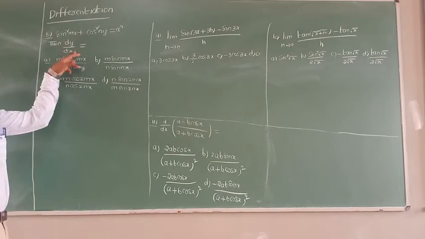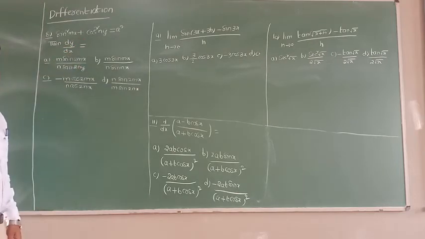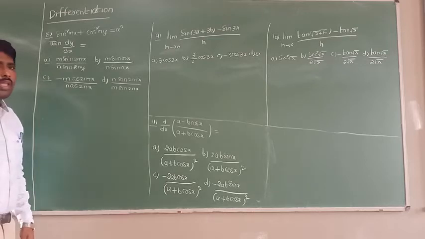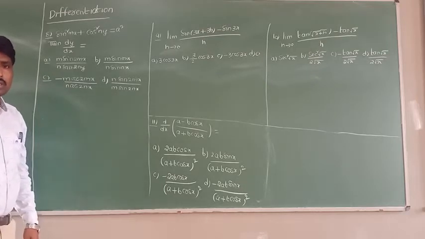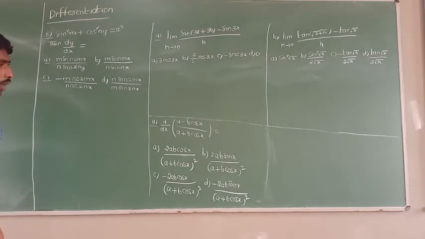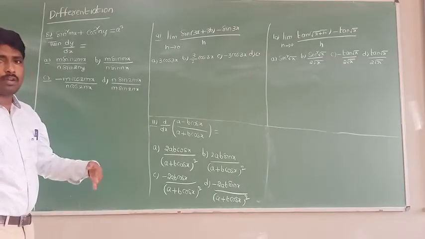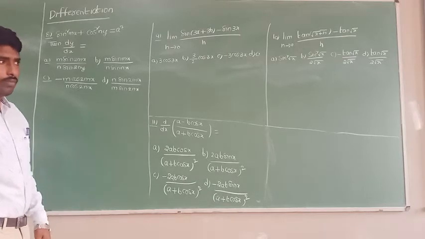To find dy by dx, I need to differentiate this function on both sides. Whenever you are doing differentiation, you need to recall the formulas. Differentiation of sin x equals cos x, differentiation of cos x equals minus sin x, and differentiation of x square is 2x. By using those formulas, we are solving this problem. All of you listen very carefully.